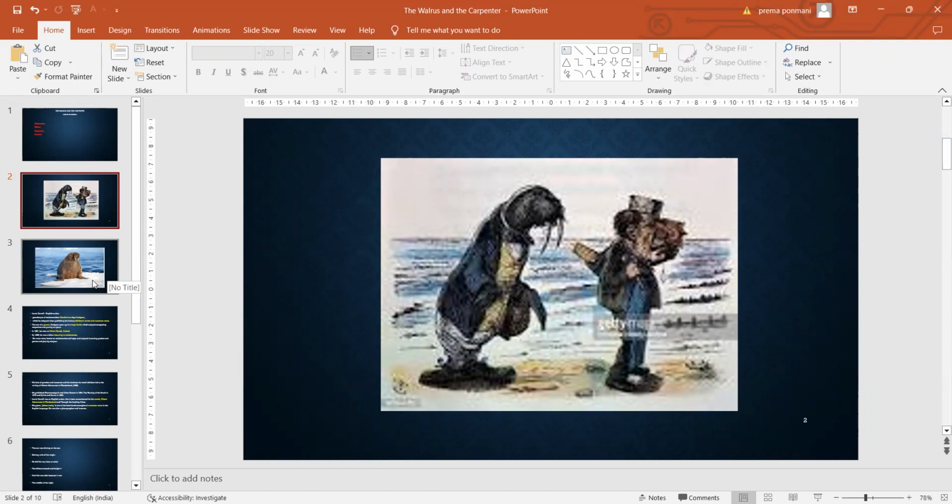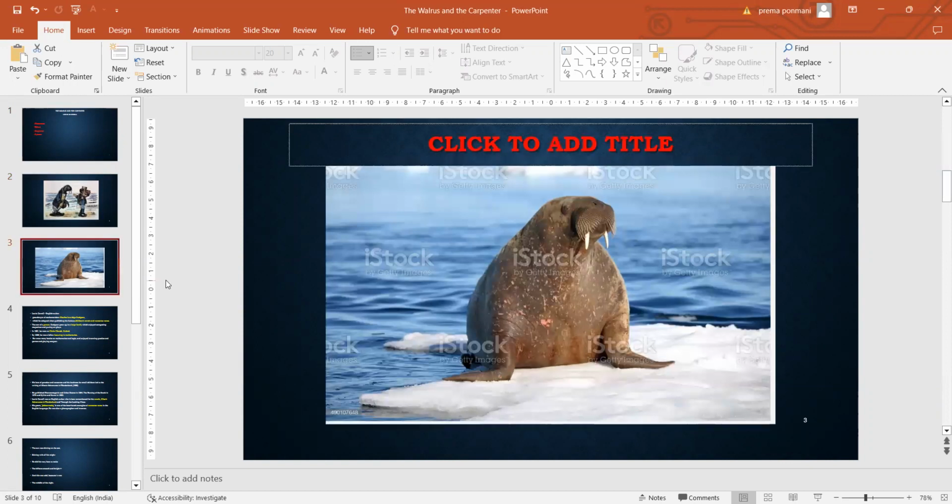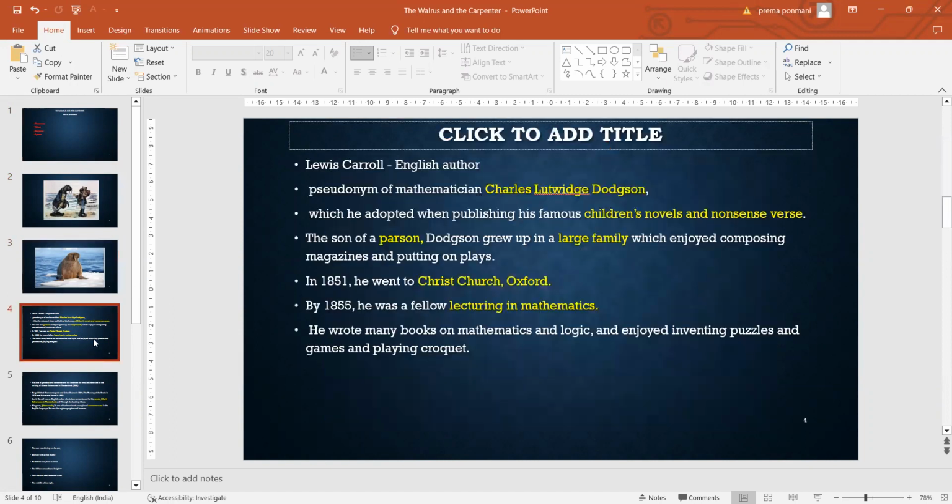Let us read and find out what is the relation between these two characters, and why the poet has used these two characters here. So first of all, we'll discuss a few points about the poet Lewis Carroll.